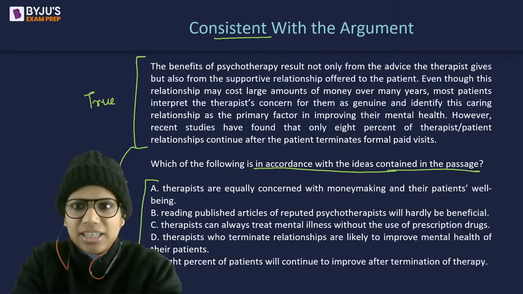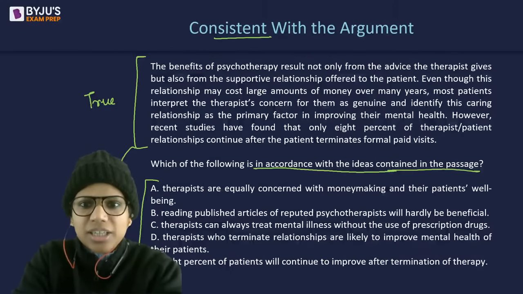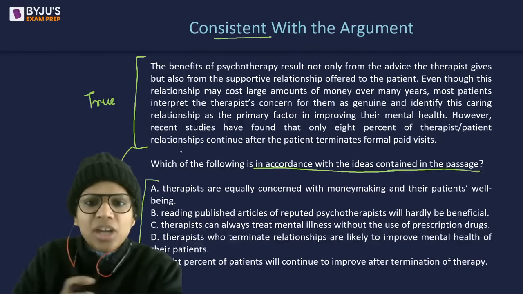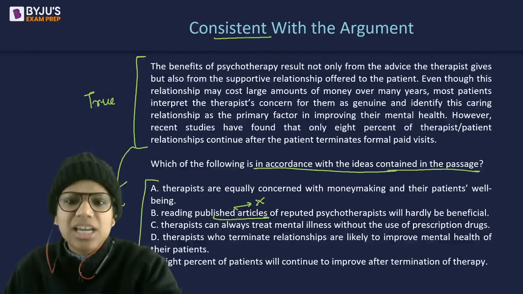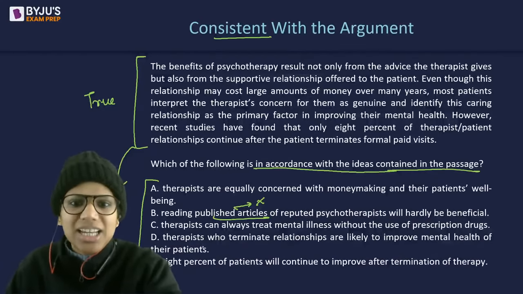Okay, and let's now discuss this. So most of the options are visible to you. Now here, therapists, which of the things can we not say here? Which of the options can be very, very easily eliminated? Tell me that. Reading published articles, we have not discussed this at all. So B was the one that I eliminated right away, right?